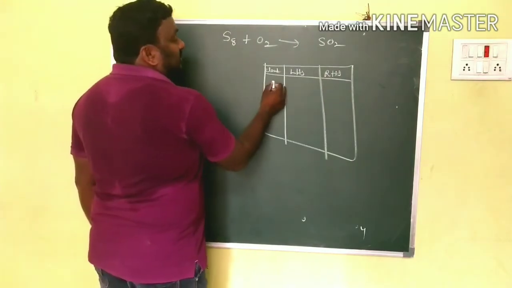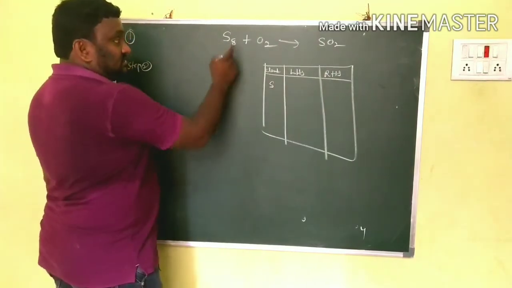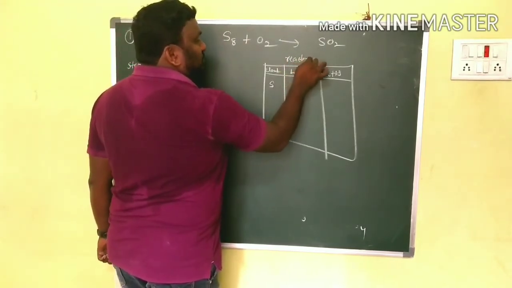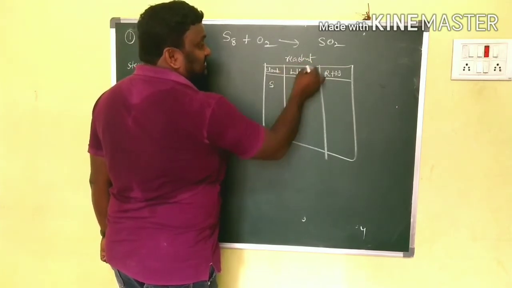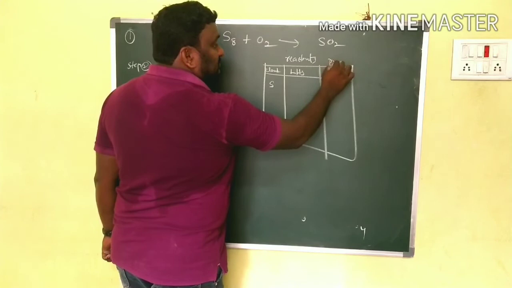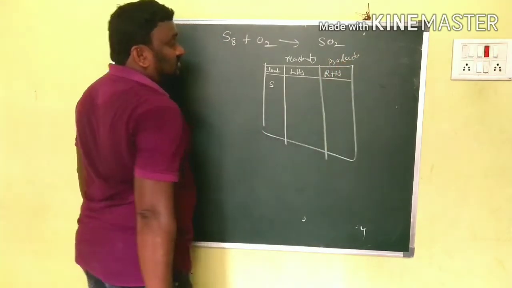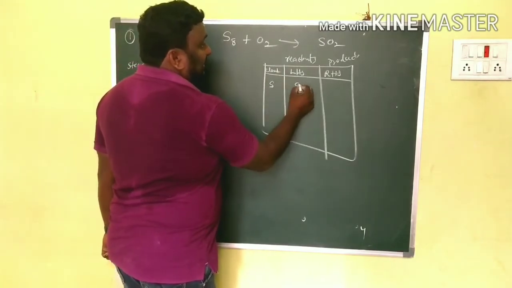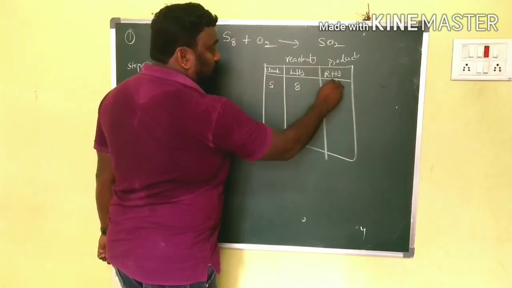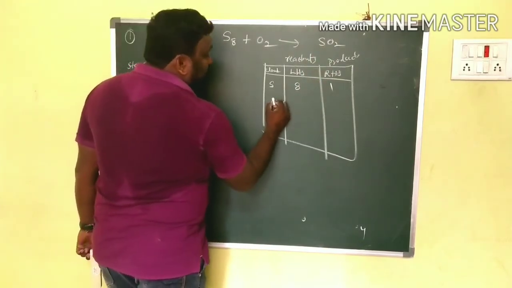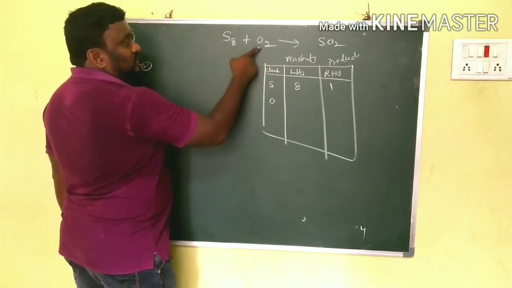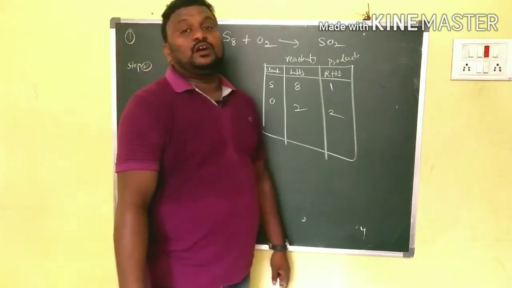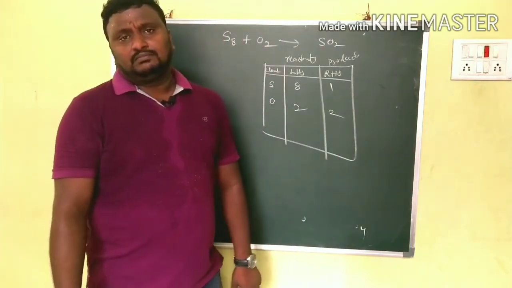LHS means reactants, so instead of writing LHS you can also write reactants, and here products. Sulfur: how many here? S8. Here how many? 1. Clear? Oxygen how many here? 2. Here also 2. Tell me, is the equation balanced or not? It's not balanced.